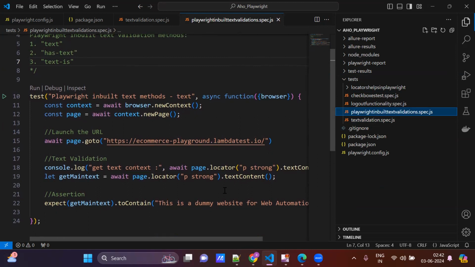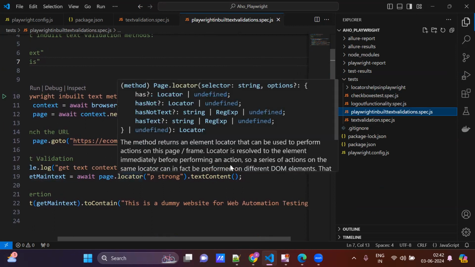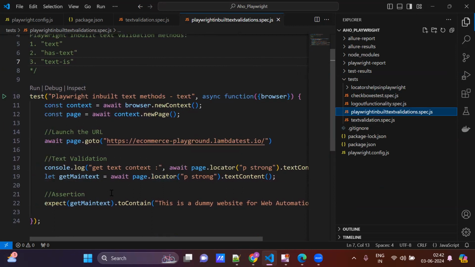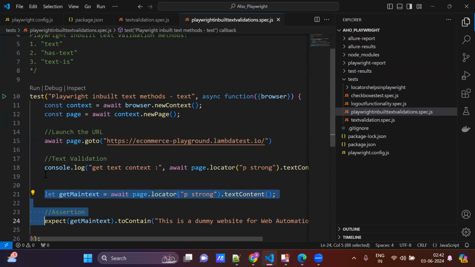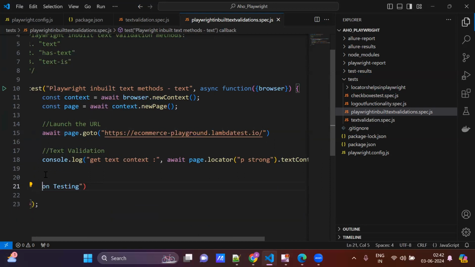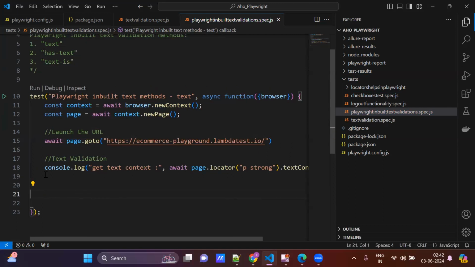Now, in the text validation I'm doing a console log, and it is printing the text correctly. If it prints the text correctly, that is the text validation I am doing. I am removing these methods, because we will do the text validation another way. Now it is printing the correct text.